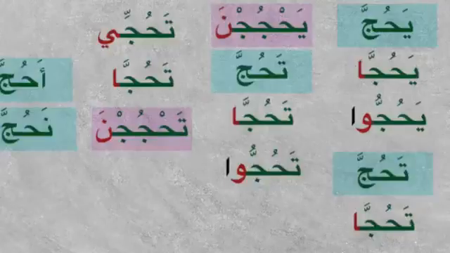So if you take yahujju, it will be majzoom: yahujja, yahujja, yahujju, tahujja. Yahjujna will remain yahjujna, it doesn't change, it is mabni, and the noon comes, the noon goes.